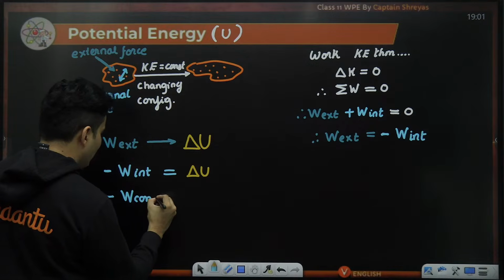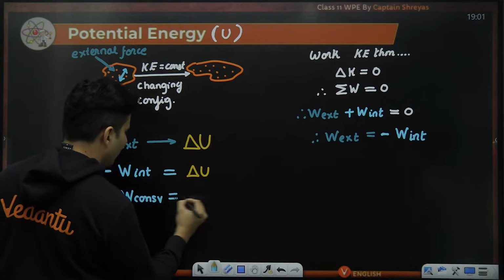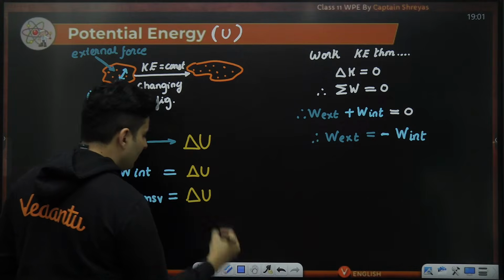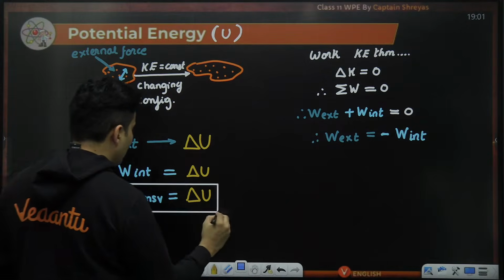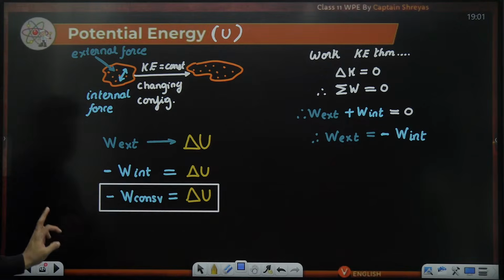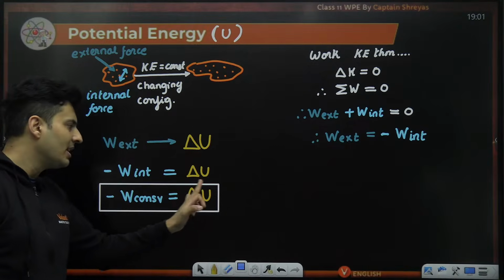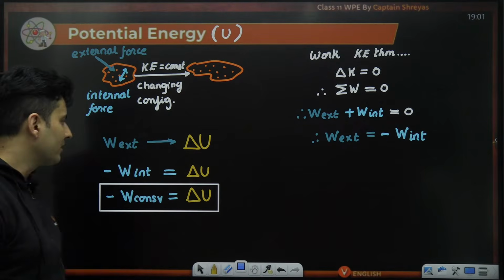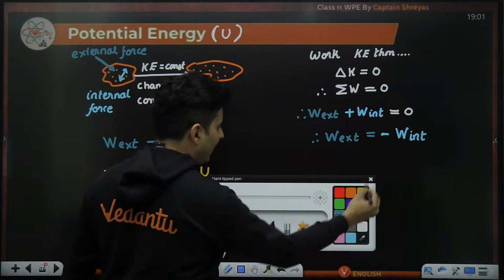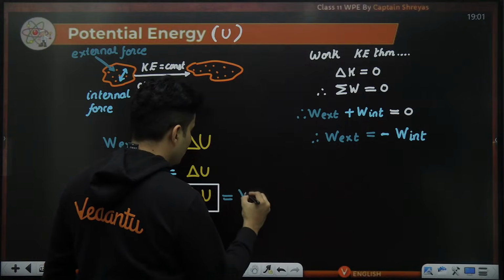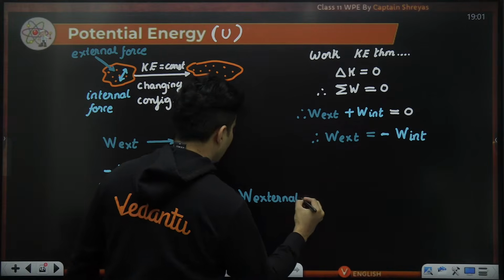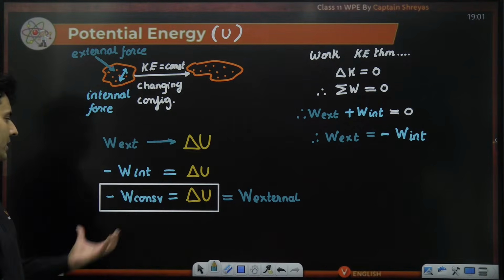So the work done by the conservative force, the negative of it, will be the change of the potential energy. A very important statement. Negative work done by the conservative force is the change of the potential energy of that particular system, and you can also add to it that it is also equal to the work done by external forces.